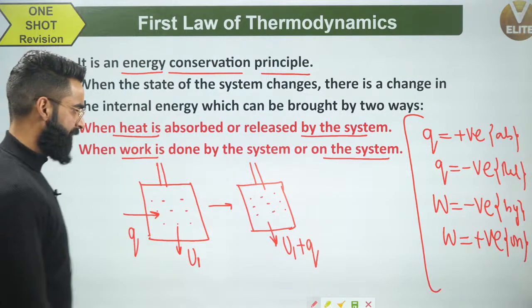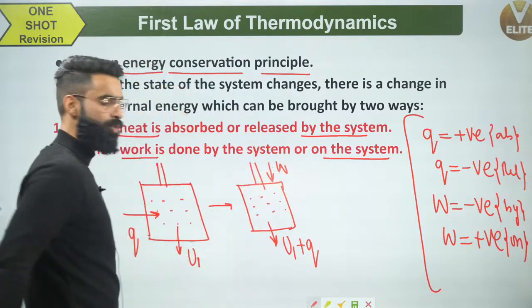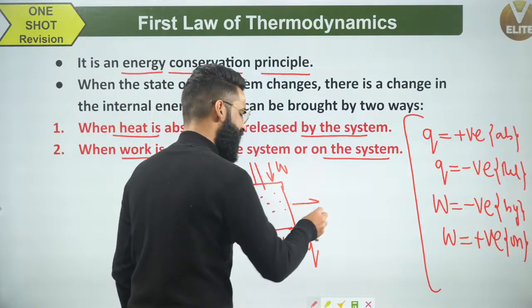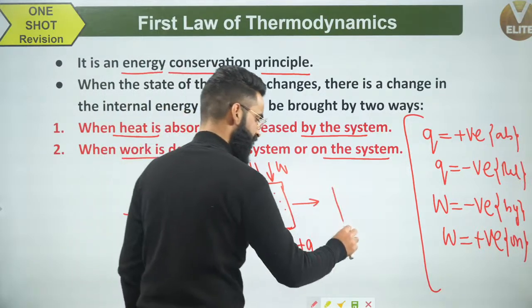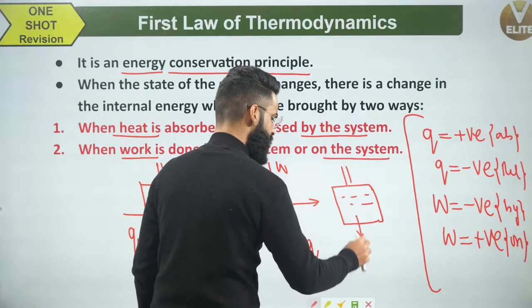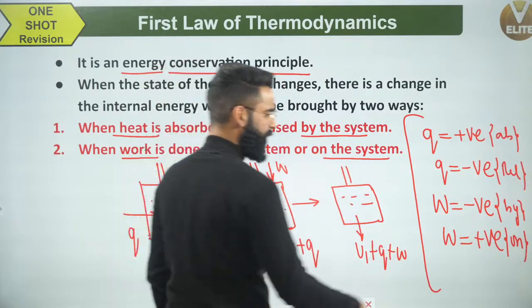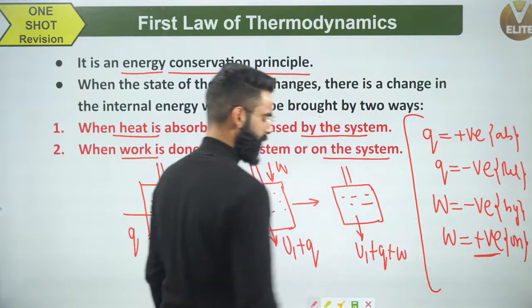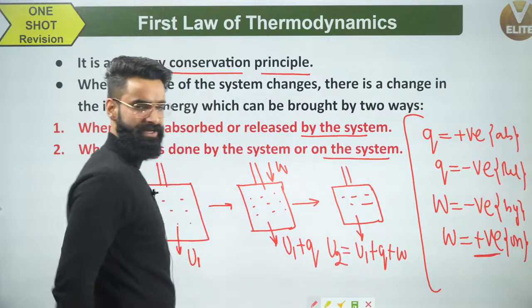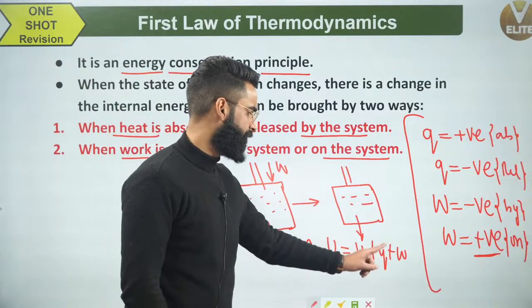Now I'm assuming I'm doing some work on the system. Whatever work is done on the system is again stored in the system in the form of its internal energy. So can I say the internal energy of the system will become U1 plus Q plus W, because work is done on the system, and whenever work is done on the system, W value is taken to be positive. This is the final internal energy of the system, which I'm representing by U2. U2 is equal to U1 plus Q plus W.